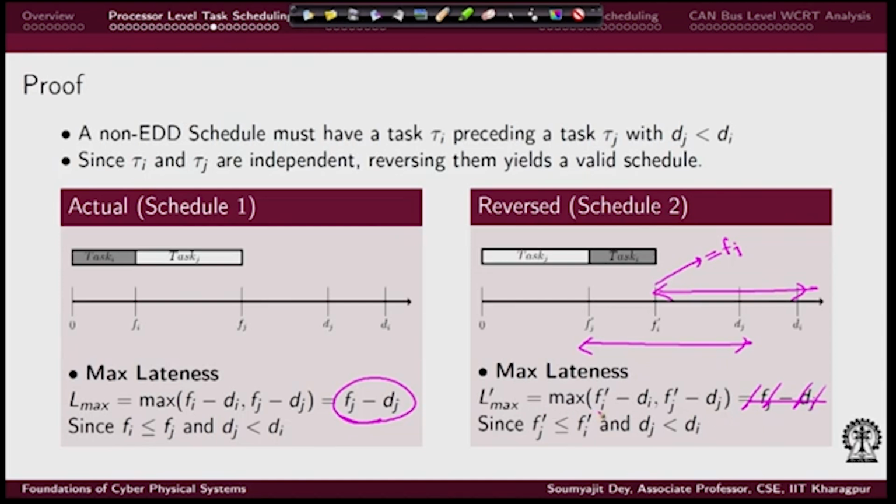Let us see what really is the case. Can I show that in both cases the EDD schedule will give me a max lateness value that is smaller than the non EDD schedule? If we can prove that, we are done. We will have shown that at least in the two task system, the EDD schedule is minimizing the max lateness. So, let us move ahead.